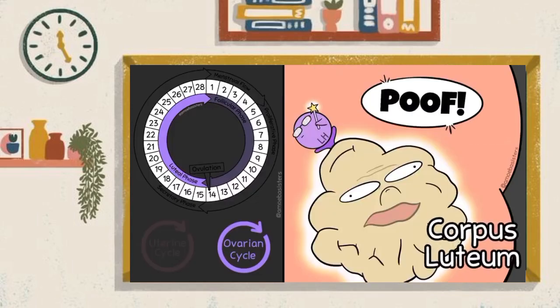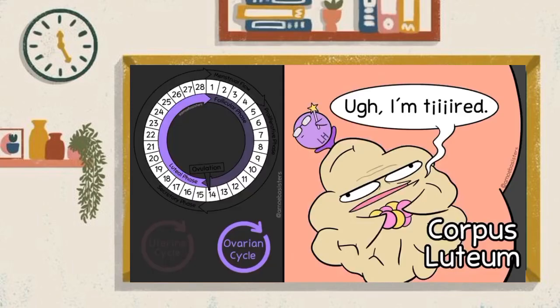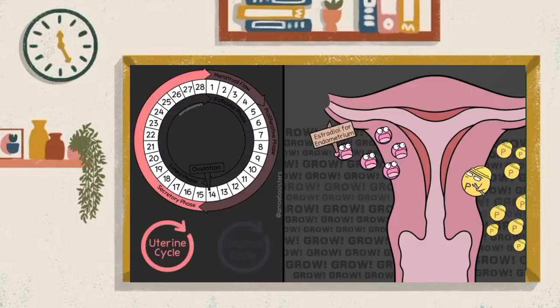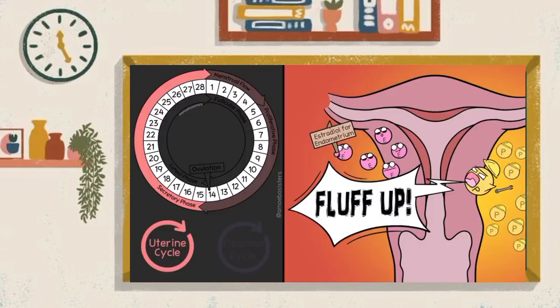Now, we had mentioned the corpus luteum has a job helping the uterine lining build up as it prepares for potential implantation. And it does as the corpus luteum produces estradiol and progesterone, which are important for the next uterine cycle phase. That next phase of the uterine cycle is the secretory phase, where both estradiol and progesterone, especially progesterone, are responsible for helping to build up and maintain the uterine lining.